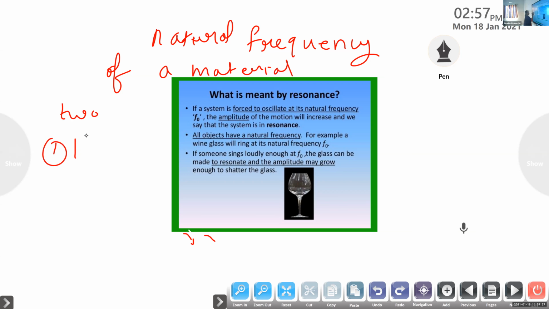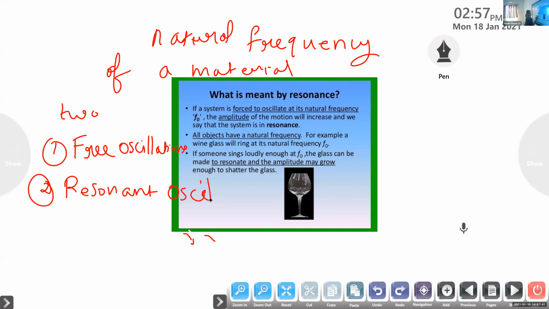One is free oscillations. Second one, resonant oscillations.